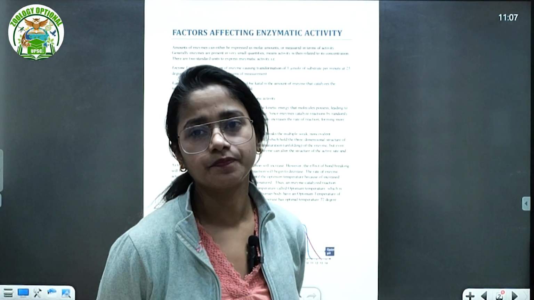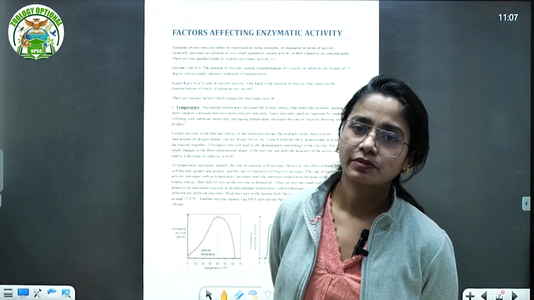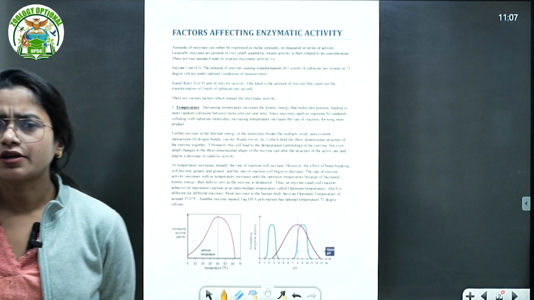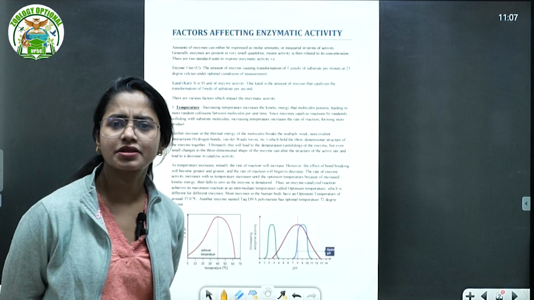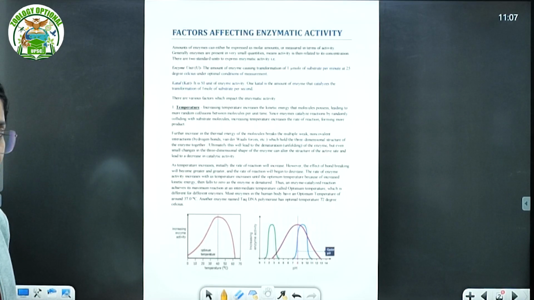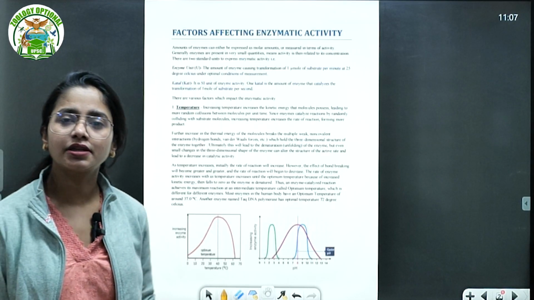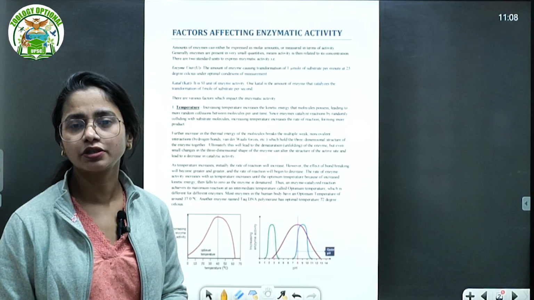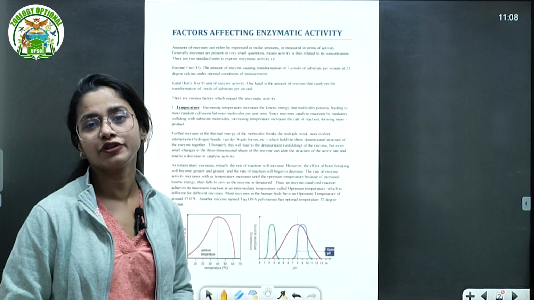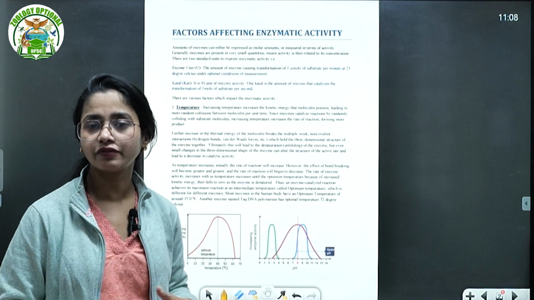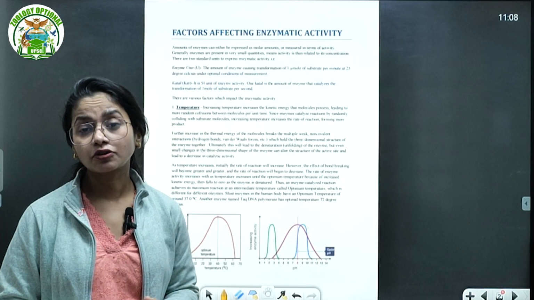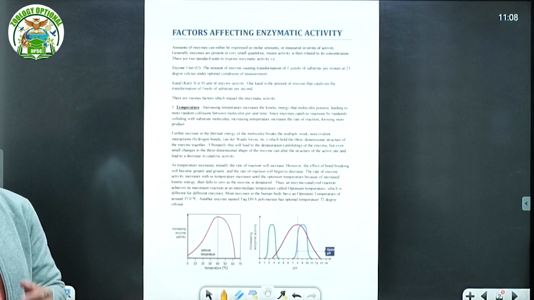Of course, this is an important topic in biochemistry. So many topics are there, right? Carbohydrates, proteins, vitamins, and so many other things. So today we are going to talk about enzymatic activity. As in the last class, in the last series of the enzyme or the geology paper two, we talked about inhibition of enzyme, right? So in that inhibition of enzyme, we talked about competitive and non-competitive inhibition, reversible, irreversible kinds of inhibition.